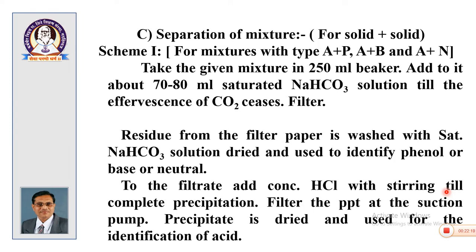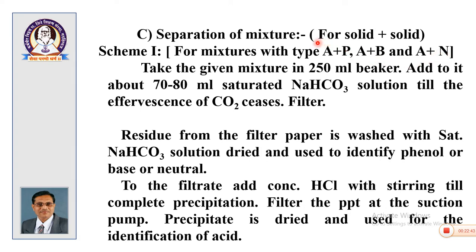As I insisted in the earlier slide, if your mixture is having solubility in sodium bicarbonate, then this is the first scheme for mixtures of acid plus phenol, acid plus base, acid plus neutral type. Your mixture, if it is having acid, then the other compound will be either phenol or base or neutral.